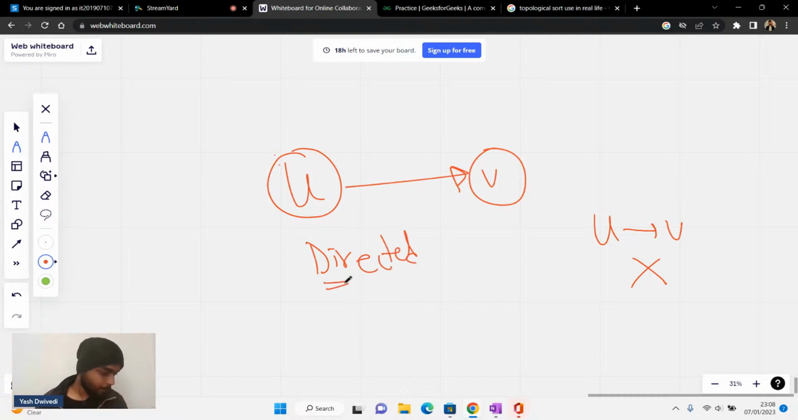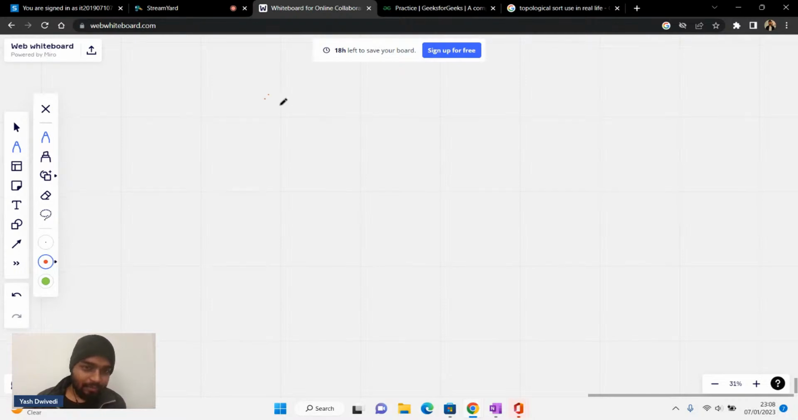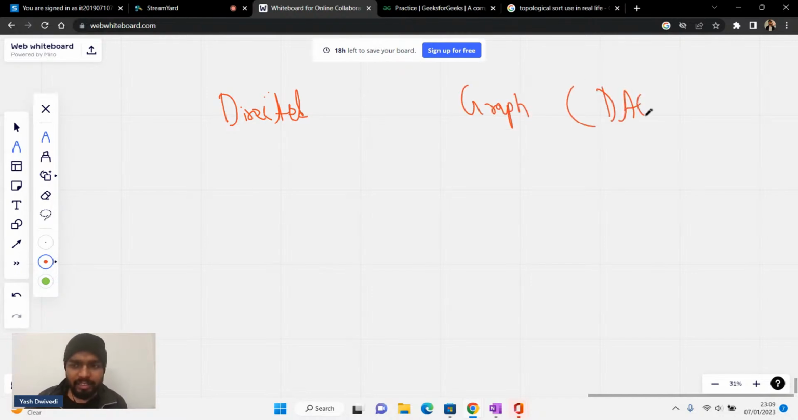Is it clear to everyone? Is this point clear to everyone? Please hit the like button if you're clear till this point, guys. Now we discussed that topological sort is applied in directed graphs. I hope you are clear with directed, and you are clear with the graph part also. Directed acyclic graph, that is DAG overall.